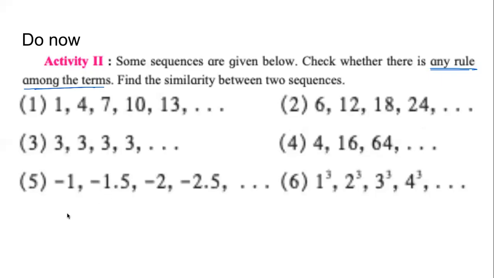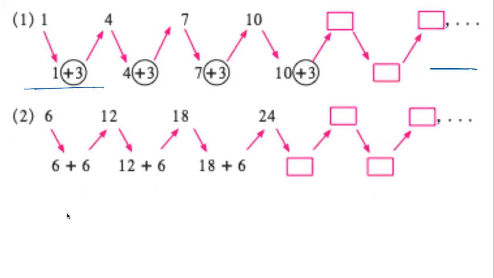Now let us see what we were trying to identify. Most of you have got all the answers correct. The first one, it is clear that we are adding 3 to the previous term to get the next term. We were adding 3. So we can do more to calculate next terms.